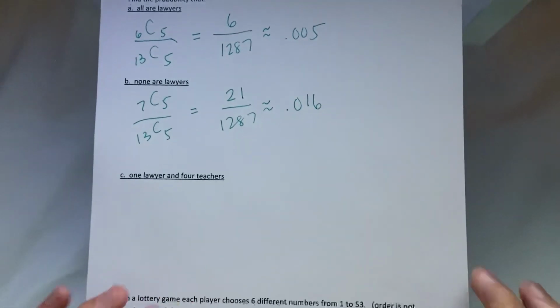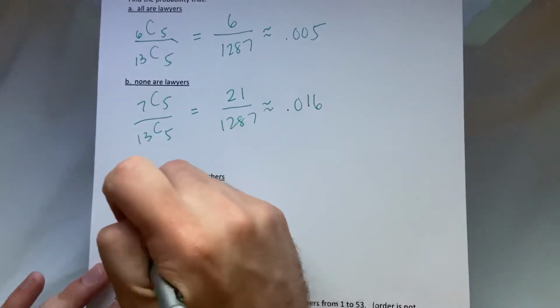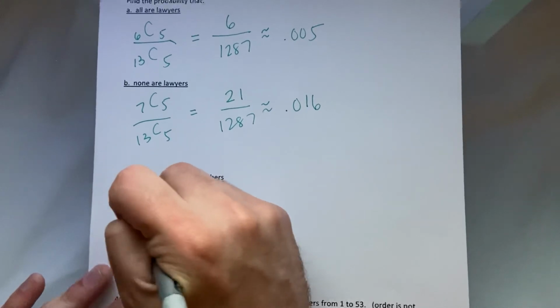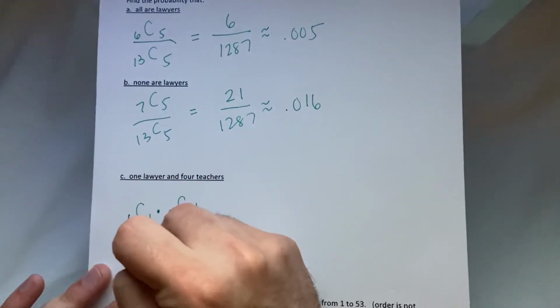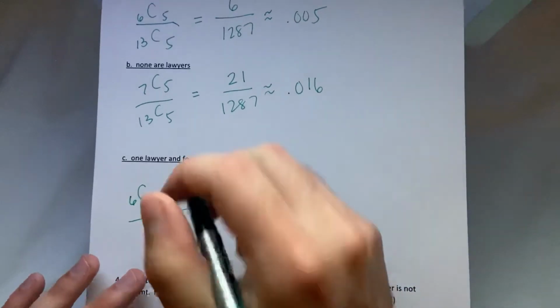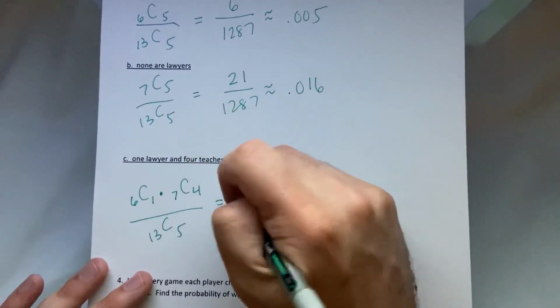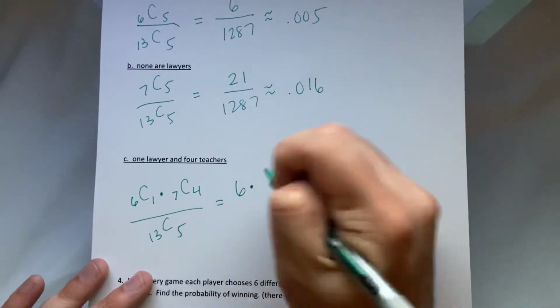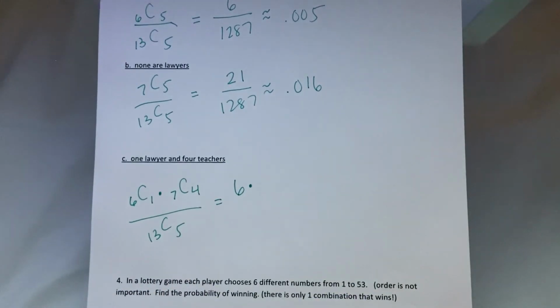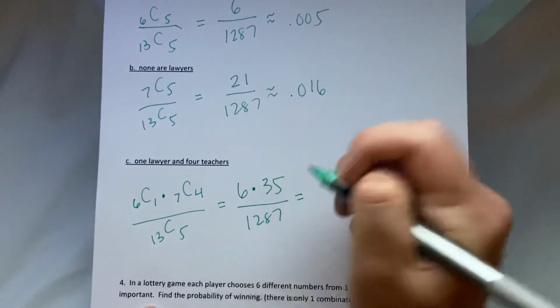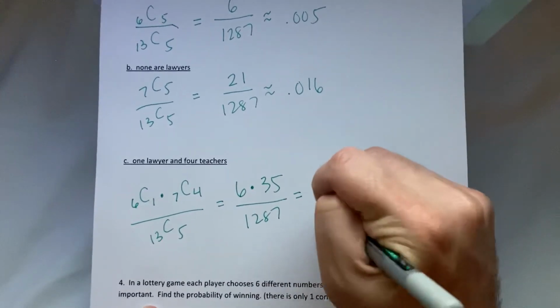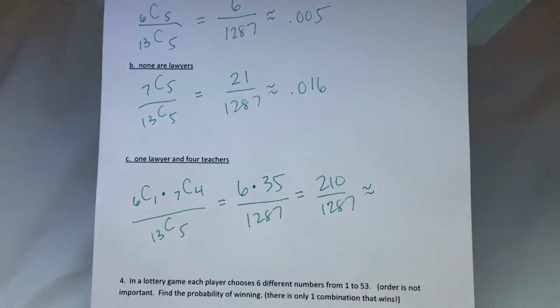0.016. 1 lawyer and 4 teachers. So in our numerator, 1 lawyer, we have 6 to choose from. We're choosing 1. Out of the 7 teachers, we're choosing 4, over the same denominator. So now this is 6 times 35 over 1287, which is 210 over 1287, which is much better as an odds.